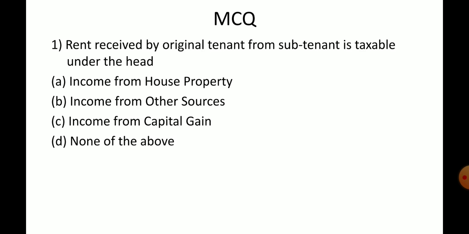So here the question is, when the tenant sublets, how his income is going to be treated according to the tax provisions, under which heading it will be charged. Of course it is going to be income from other sources, because the house property does not belong to the tenant and he is earning the income from subletting, so that income will be charged under the head other sources, income from other sources.